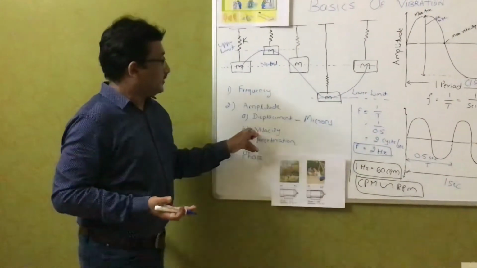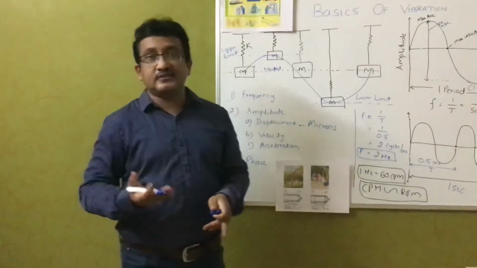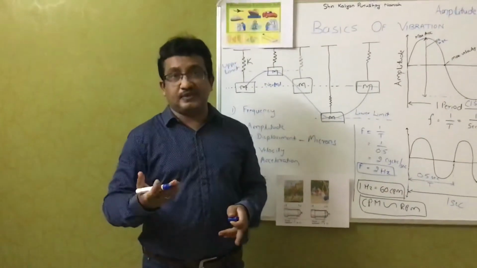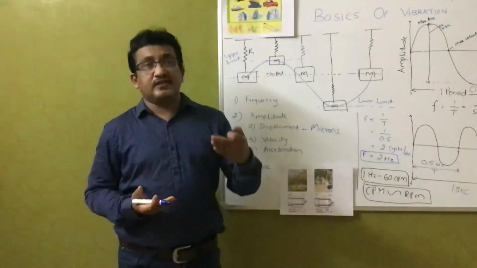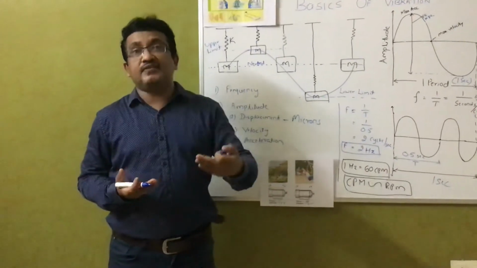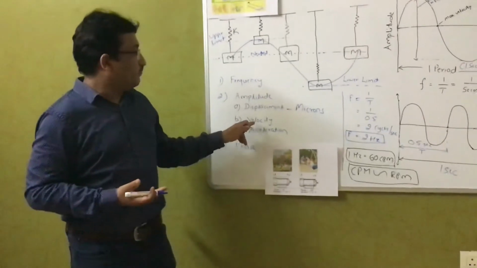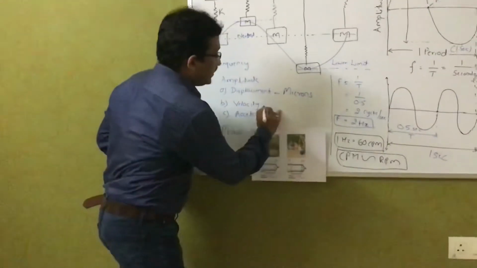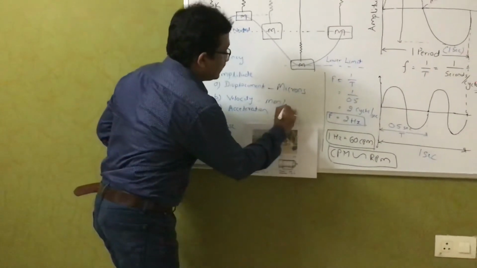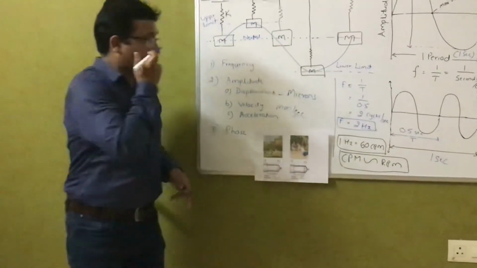Okay. Then velocity. Velocity is nothing but the rate of change of displacement. In vibration, it is the speed at which the machine vibrates over a period of time. Okay. In velocity, we generally use the unit mm per second.